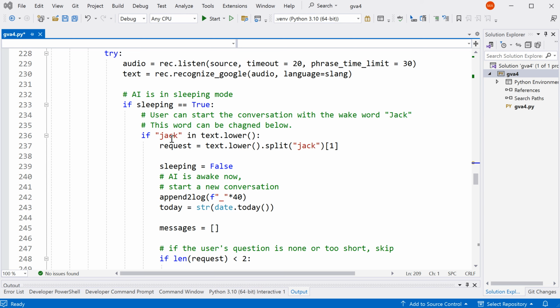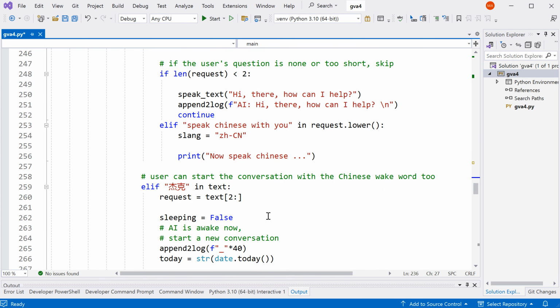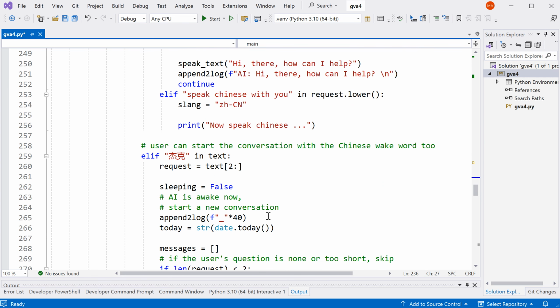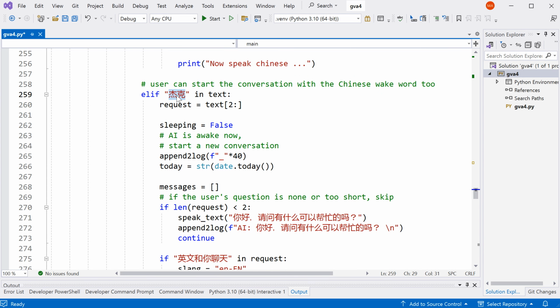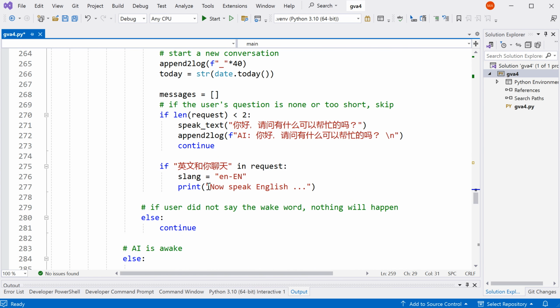Then the user will say the wake word, Jack here. Once the user says Jack, the AI will be awake and will start a new conversation. If the user says Jack and then asks the AI to speak Chinese, it will switch to Chinese, and then the user can continue the conversation in Chinese until the user switches back to English. If the user chooses Chinese as the default language, this is going to be the wake word. If the user says the Chinese wake word, and after that requests to speak English with the AI, it will switch to English here.